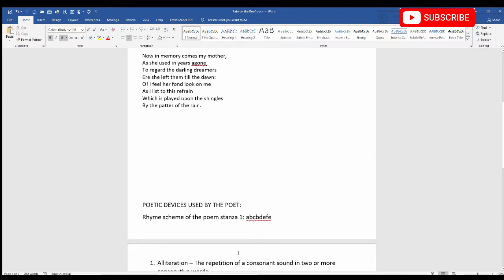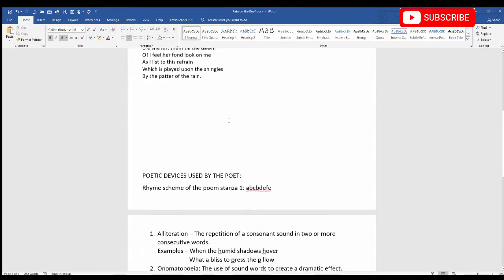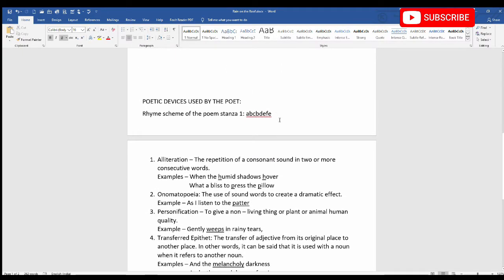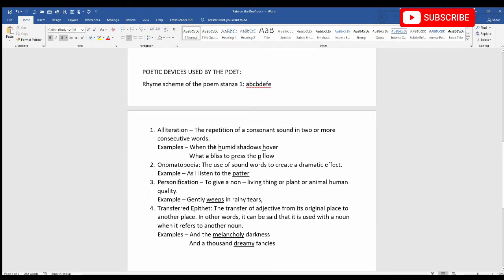If you are ever asked in a question to write down the rhyme scheme of the poem, you must always find out the rhyme scheme of the first stanza to write down the rhyme scheme of the poem. And if a stanza is mentioned, then you will find the rhyme scheme of that particular stanza and write down the answer. Now let's see the poetic devices used in the poem.